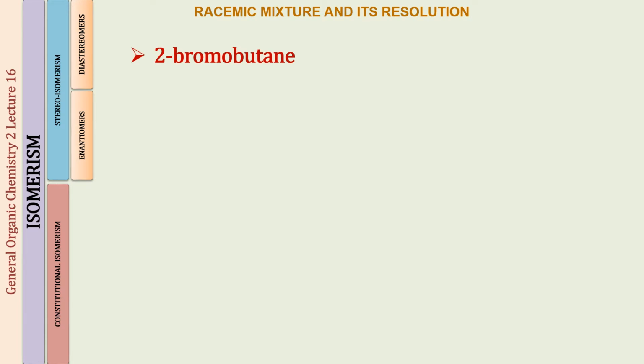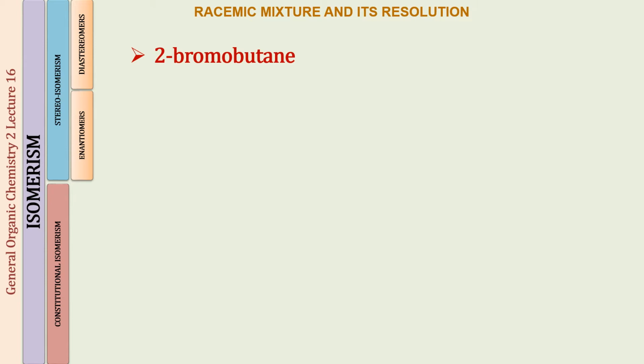So today, as it is the last lecture on optical isomerism, I am going to start with a question. It is not written in the form of a question, but it is a question. In front of you there is a name, 2-bromobutane. I would like you all to tell me whether this compound is going to show optical isomerism or not. Well, I know all of you know that this compound is going to show optical isomerism. There is going to be one chirality center, and for one chirality center you all know very well that 100% the molecule is going to be a chiral molecule, right? If it is a chiral molecule, it is going to show optical activity.